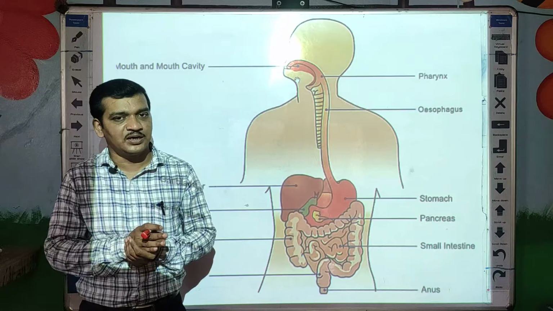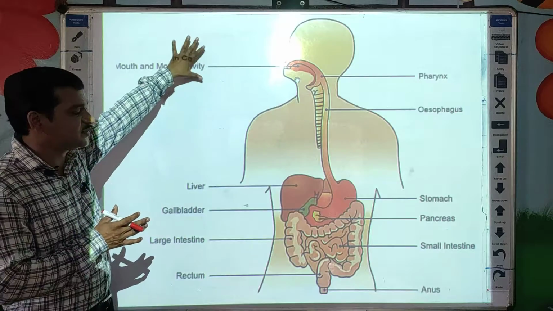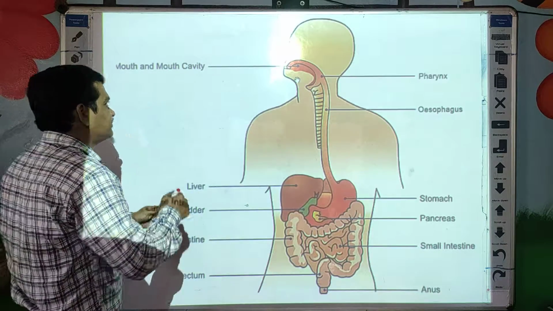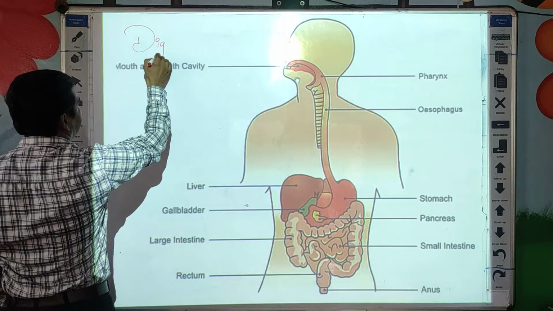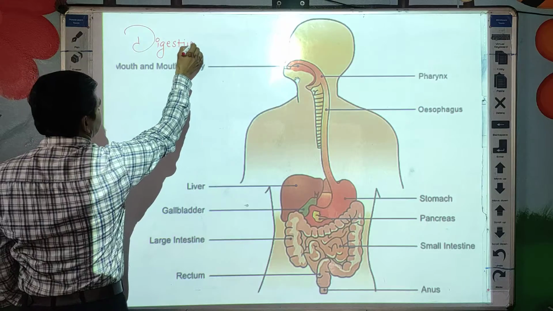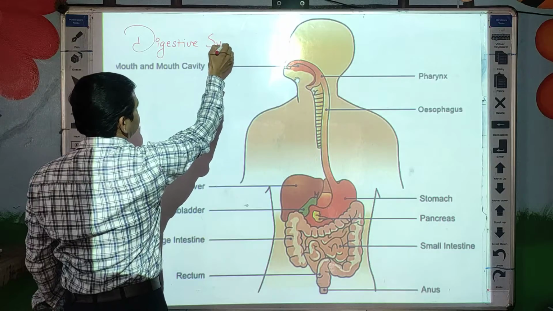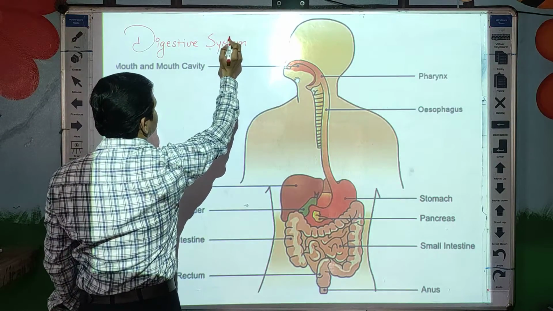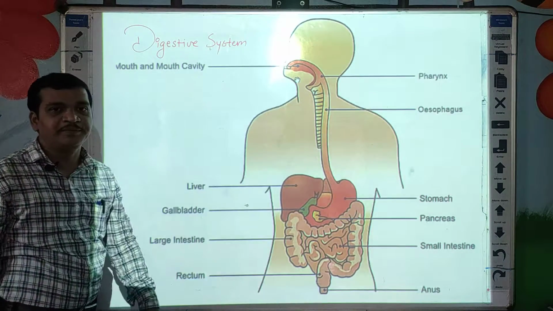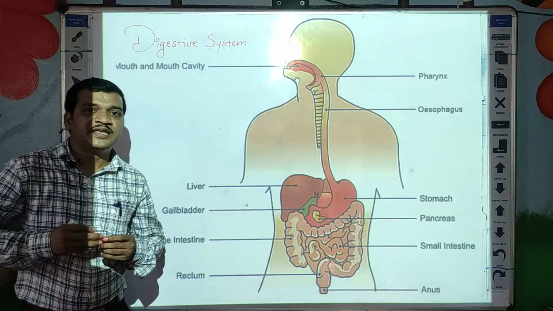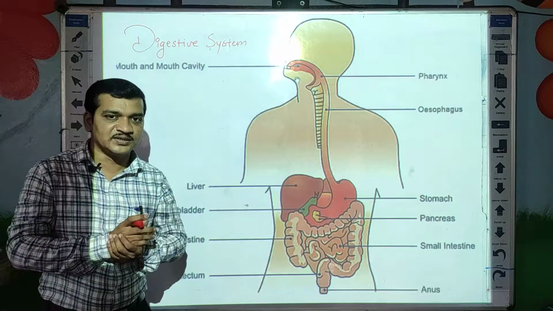Now today we are going to learn one more important system, and the name of the system is the digestive system. Okay? So what are we going to learn today, students? The second system, and its name is digestive system. So this is the digestive system of the human body. Okay. So this digestive system is made up of different organs.